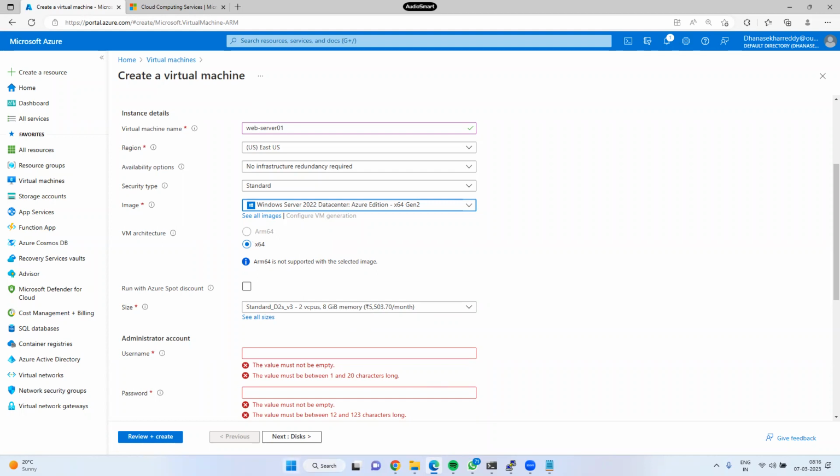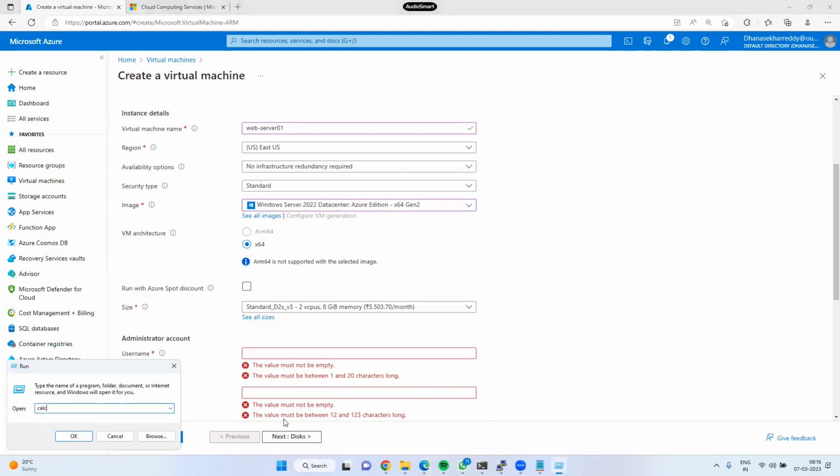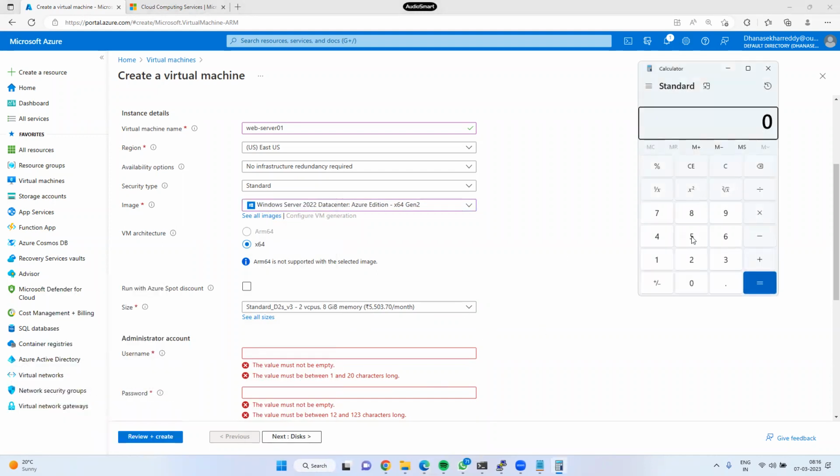So how much per hour can you calculate? For example, this is the month, right? So 5503 by 30 days is 183 rupees per day, by 24 hours, 7 rupees 64 paise. Including GST and all, it will go around 8 rupees.